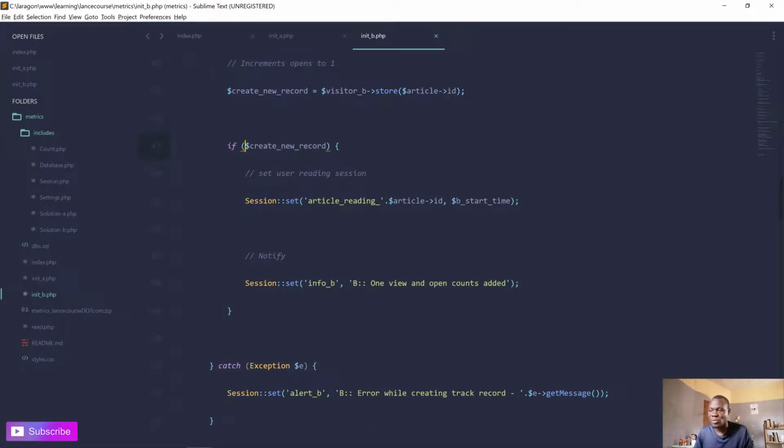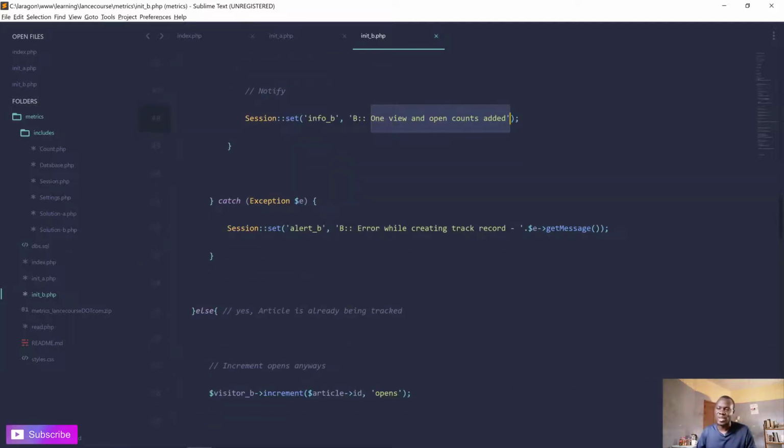And then once that is created, we set a session for that user, which contains the article's ID with a specific code. The reason I have article reading, then the article ID, is that I have tutorials, for example, an online course, and I have news, which is the Hacker News articles. So the sessions shouldn't conflict. So it's article reading, then the article ID, then we assign it the time at which you visited it. If you are on a tutorial reading, then the tutorial ID, and then you assign it. So that gives different unique sessions for each article, for each category of content you are visiting. And then we say, okay, one view, one open count added, because this is fresh, it's new.